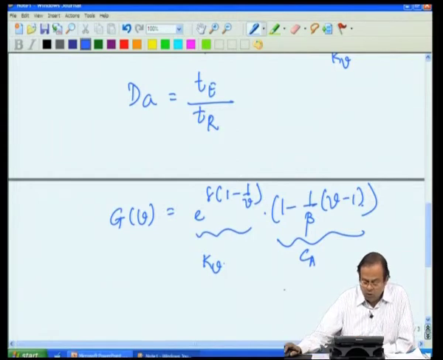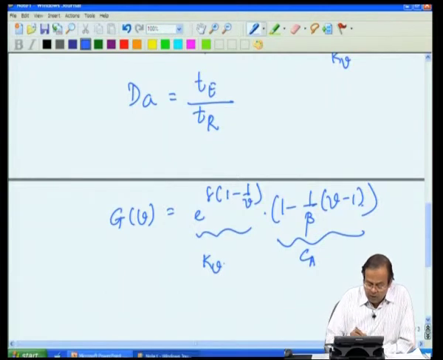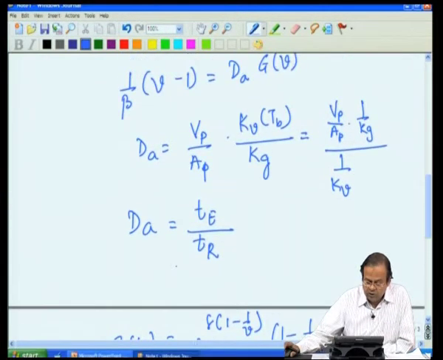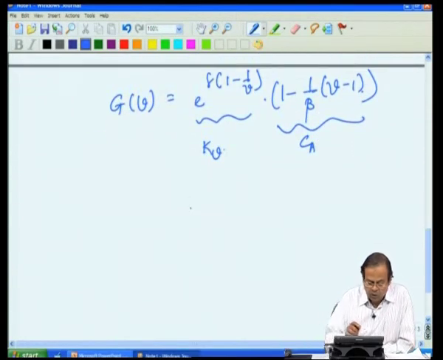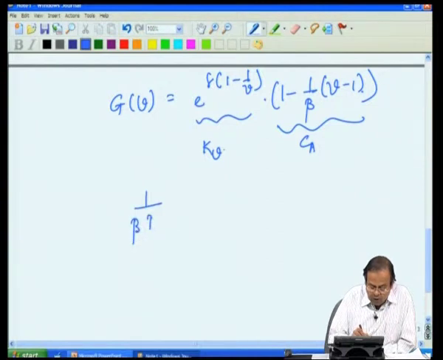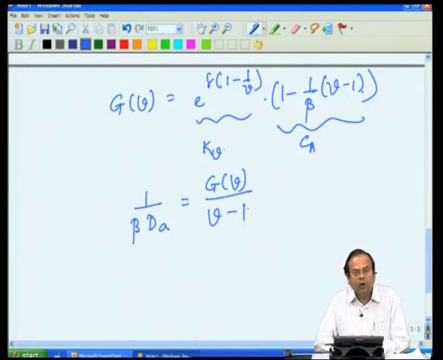So, what this equation is doing is our mass and energy balance. So, let's rewrite that energy balance differently. So, we get 1 over beta into Damkohler number as G over V divided by V minus V minus 1. Okay. So,